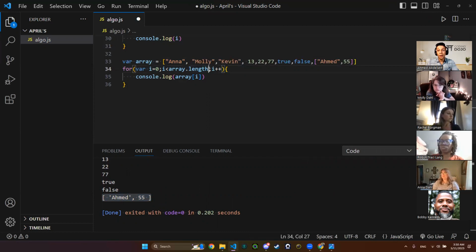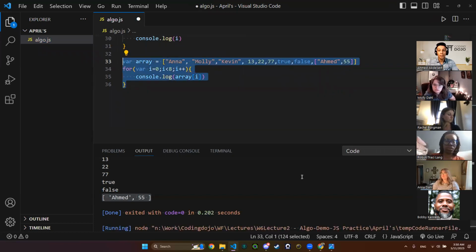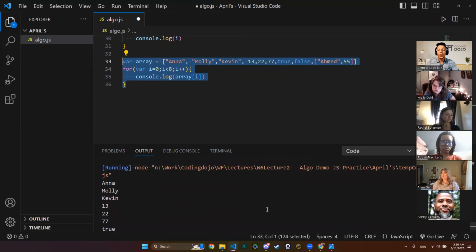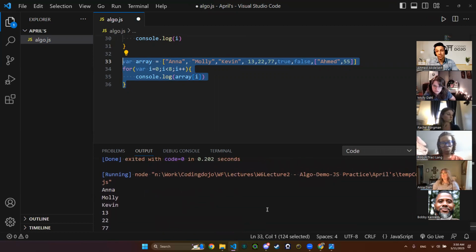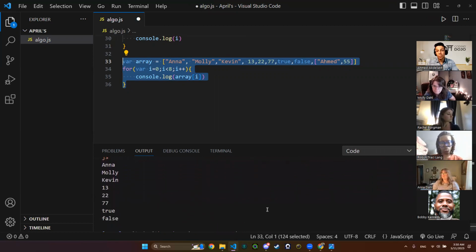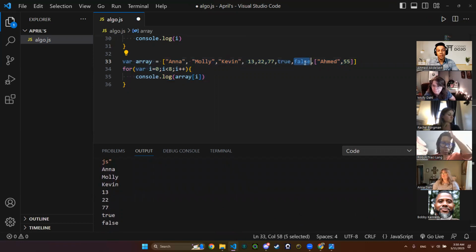If I go to less than 8, I expect to see the same result. Let's see. I didn't see the same result. It stopped at false. It didn't console log the last element. Why is this?